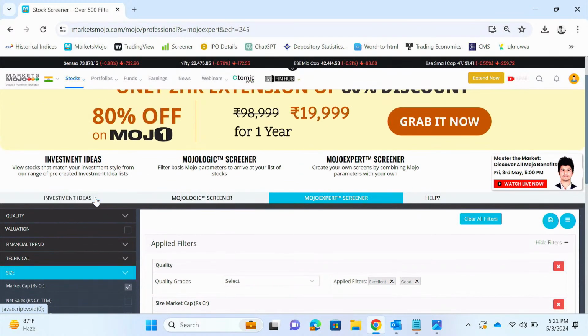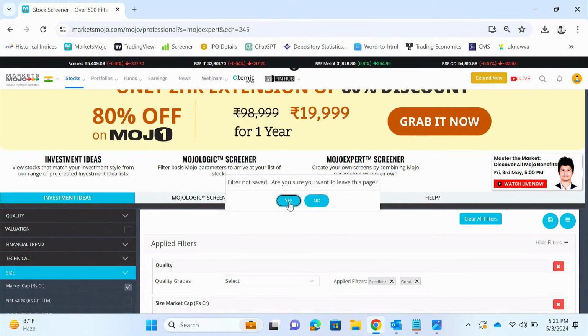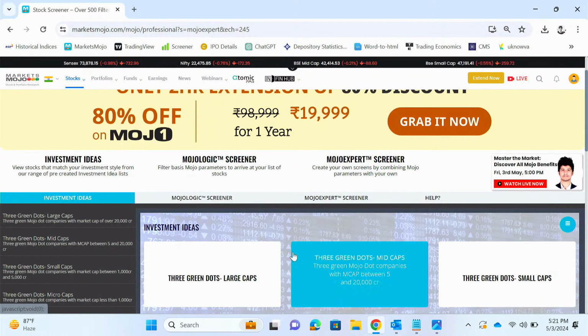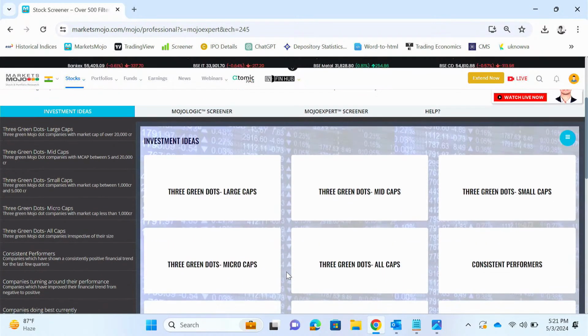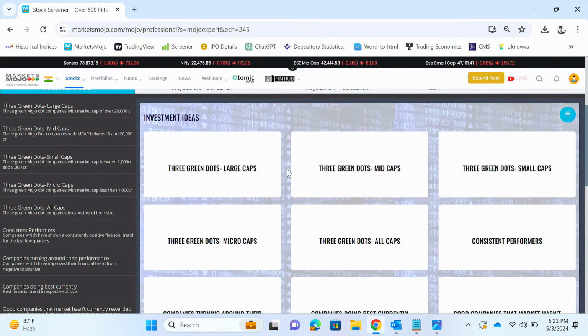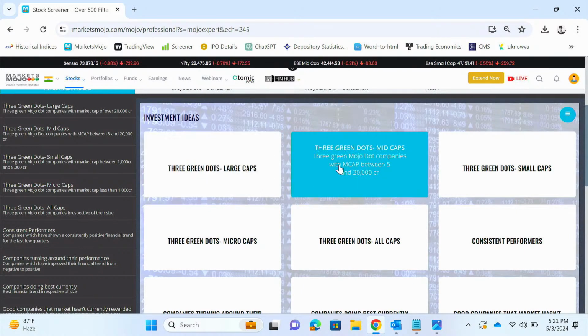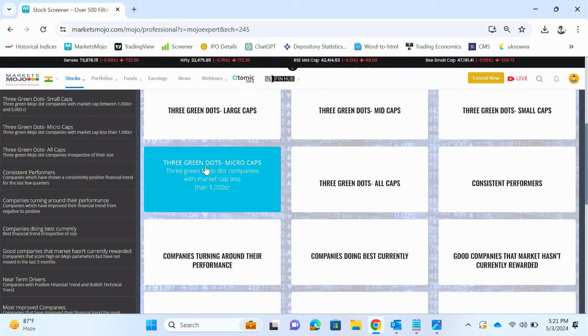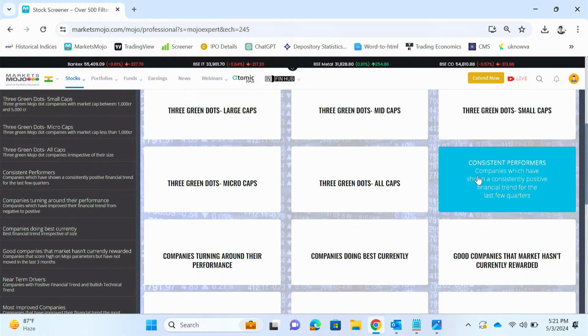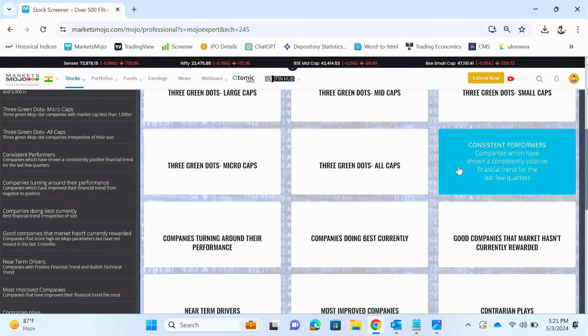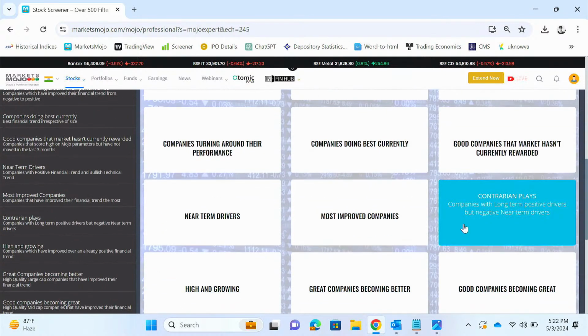If you don't want to, we have investment ideas. So just click yes, go to investment ideas. These are pre-filtered ideas that we have created. You can see 3 green dots, large caps. Any large cap having 3 green dots will come under the screener. Similarly, 3 dot small caps, all caps, consistent performers, which have been consistently doing well. There are contrarian plays.